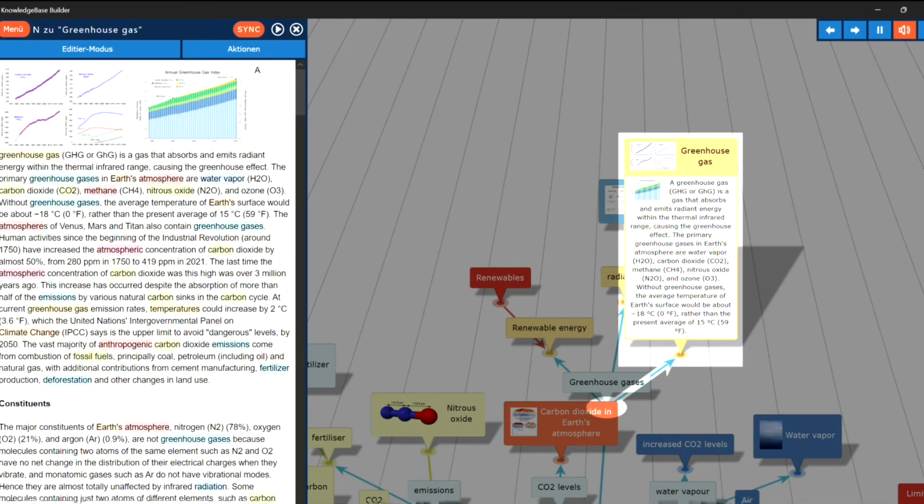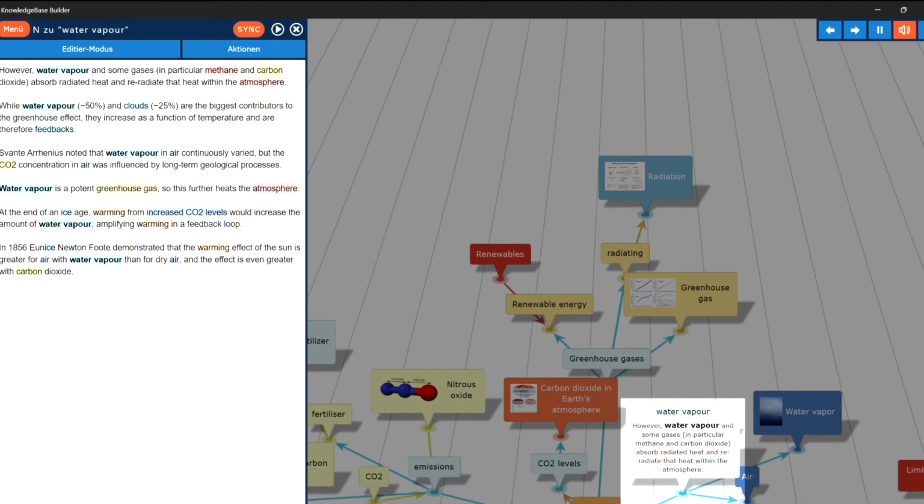Greenhouse gas. A greenhouse gas, GHG, is a gas that absorbs and emits radiant energy within the thermal infrared range, causing the greenhouse effect. The primary greenhouse gases in Earth's atmosphere are water vapor, H2O, carbon dioxide, CO2, methane, CH4, nitrous oxide, N2O, and ozone, O3. Without greenhouse gases, the average temperature of Earth's surface would be about -18 degrees C, 0 degrees Fahrenheit, rather than the present average of 15 degrees Celsius, 59 degrees Fahrenheit.